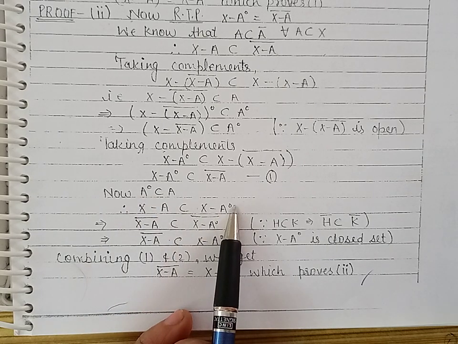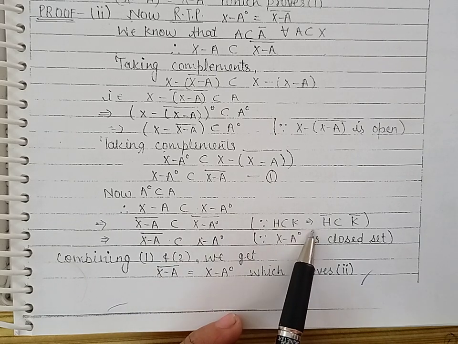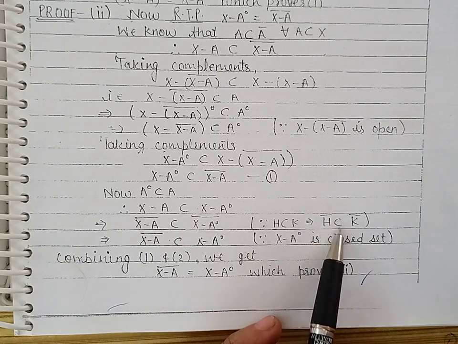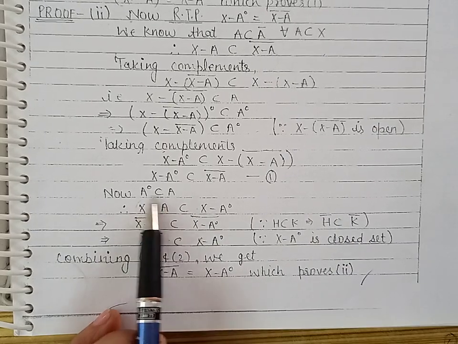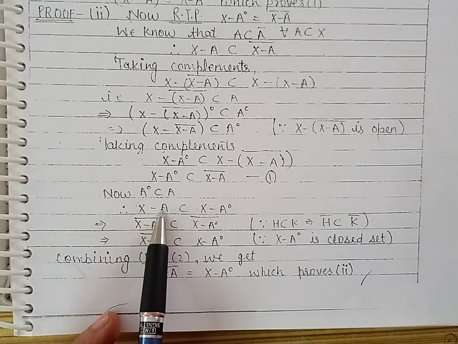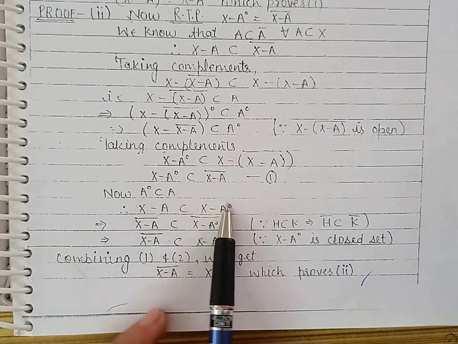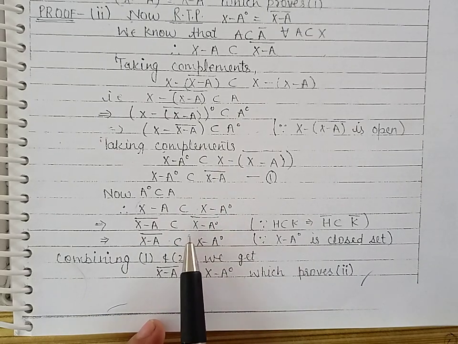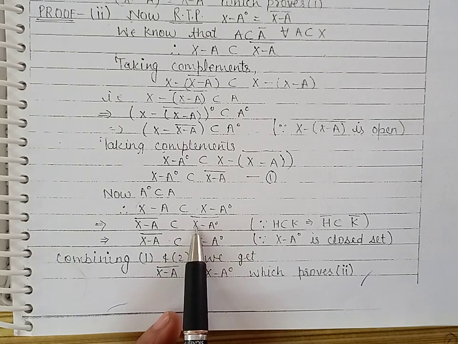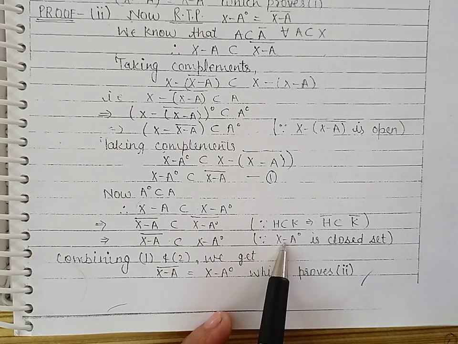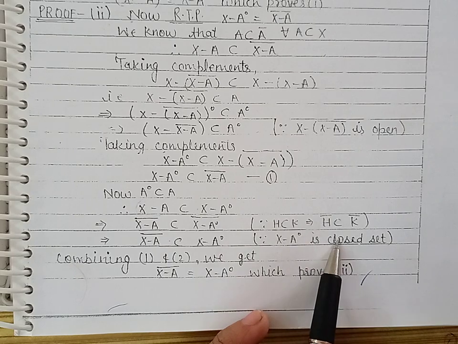Now we use the property of closure. If H is contained in K, H closure is contained in K closure. It means the closure of this set will be contained in the closure of this set. Now, because interior is open, so its complement will be closed. It means X minus A interior is closed.